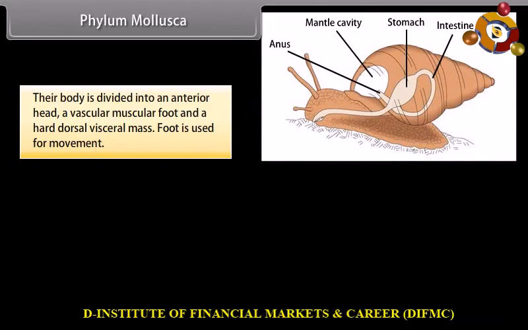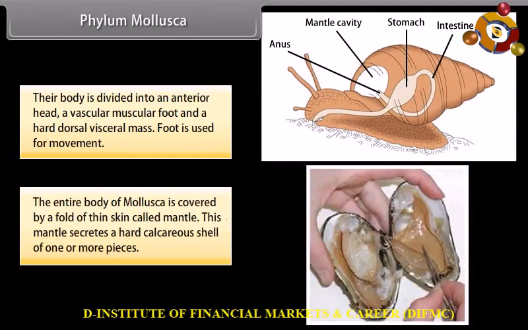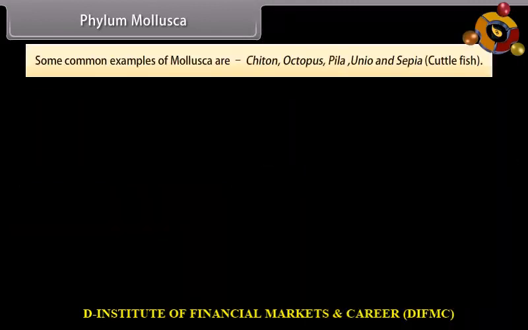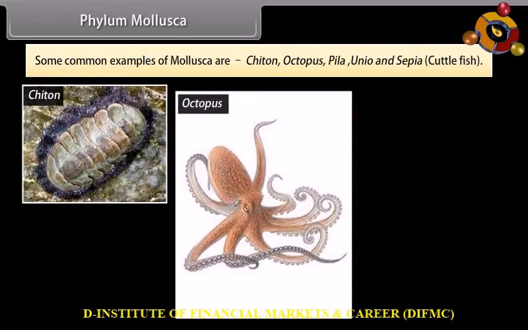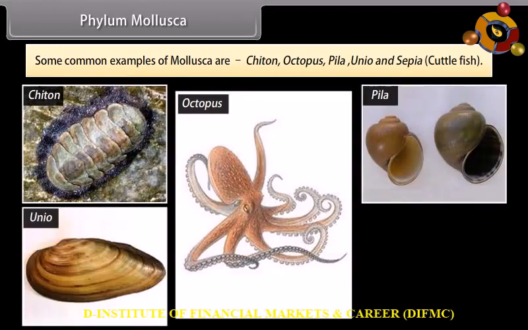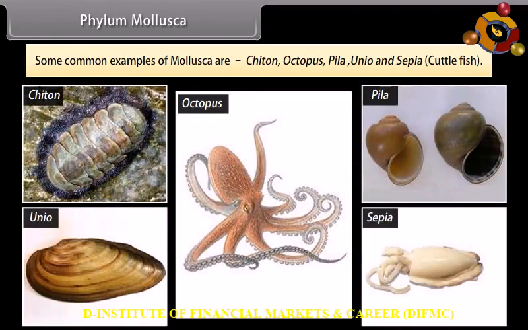Foot is used for movement. The entire body of mollusca is covered by a fold of thin skin called mantle. This mantle secretes a hard calcareous shell of one or more pieces. Some common examples of mollusca are chiton, octopus, pila, unio, and sepia, cuttlefish.